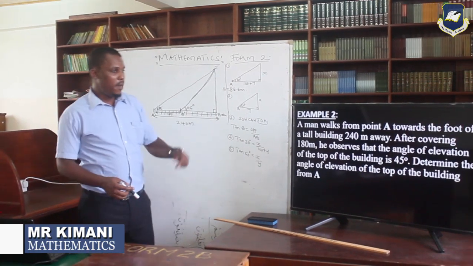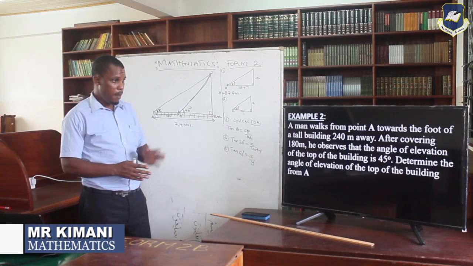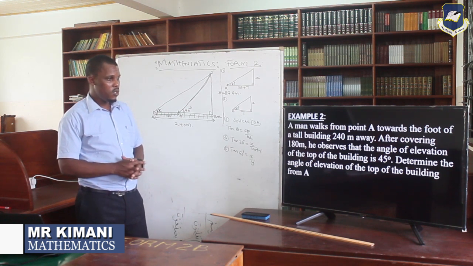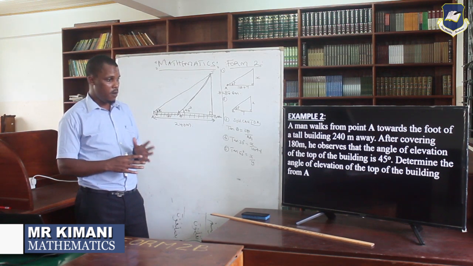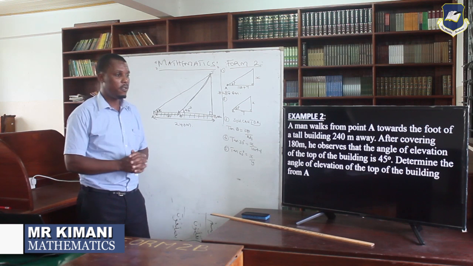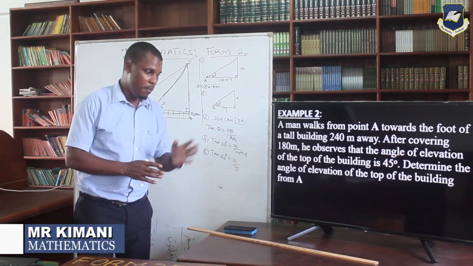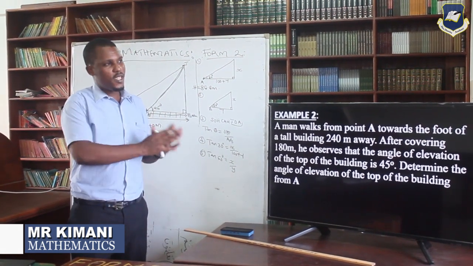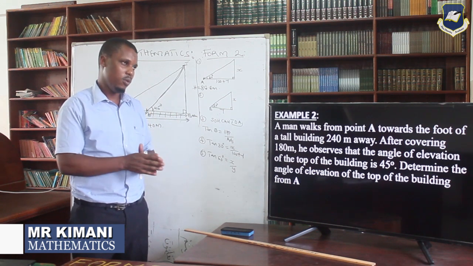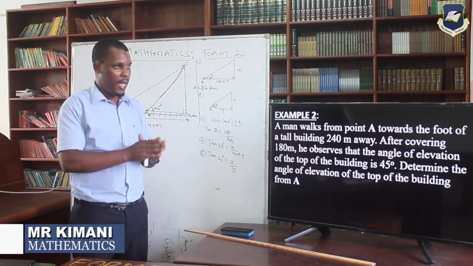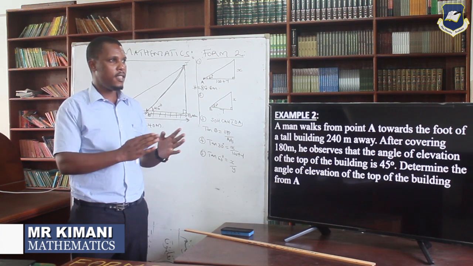So as you can see in our example number 2, what you're talking about there on the board, you have a man who walks from point A toward the foot of the tall building, 240 meters away. After covering a distance of 180 meters, he observes the angle of elevation to the top of the building is 45 degrees. Then determine the angle of elevation of the top of the building from A. To this question again, you can see you are not asked about the height. This time they need the angle. So always it will not be about the height. The examiner will be trying to mix this thing. Sometimes the height, the other time an angle.